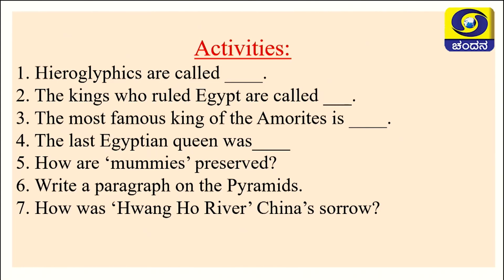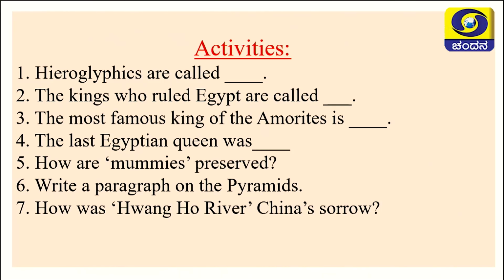In the beginning, I told you, they carved rock and made a box. But later on, they made different shapes of buildings, or tall buildings. The tall buildings built by these Egyptians, I told you, are the pyramids. The rulers of the pyramids were called Pharaohs. Now, which river is called the Sorrow of China? Hwang Ho River. Dear students, when you come for the next class, learn and come prepared about the Egyptian civilization, the Mesopotamian civilization, and the Chinese civilization.